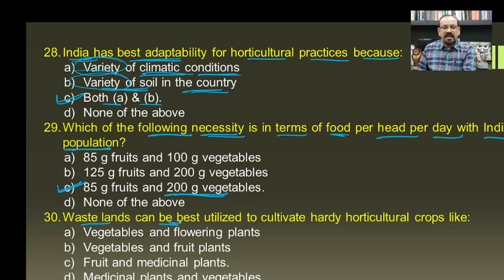Then wastelands can be best utilized to cultivate hardy horticultural crops, because the wasteland has hard soil and less water. So in such a situation, mostly we can cultivate trees. So fruit producing trees and even medicinal plants can be cultivated in such hardy or hard soil, and hence C will be the correct answer for this question.